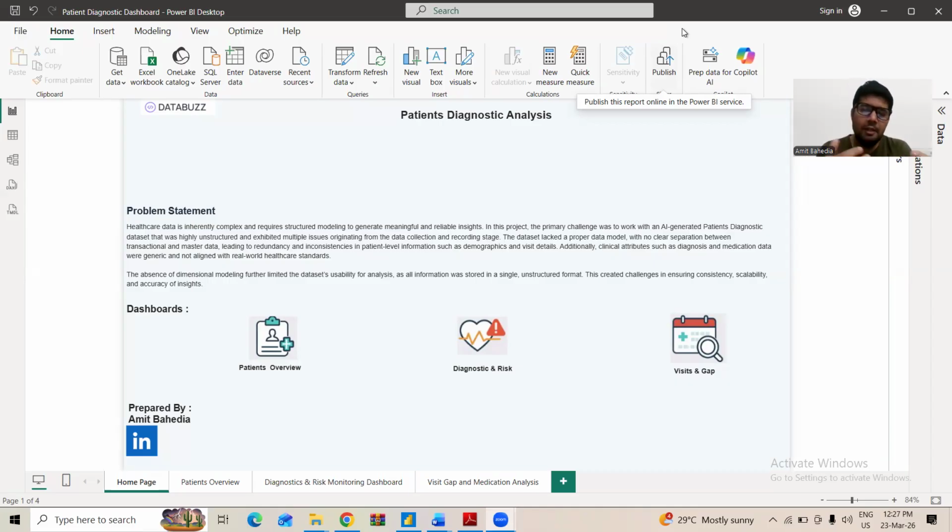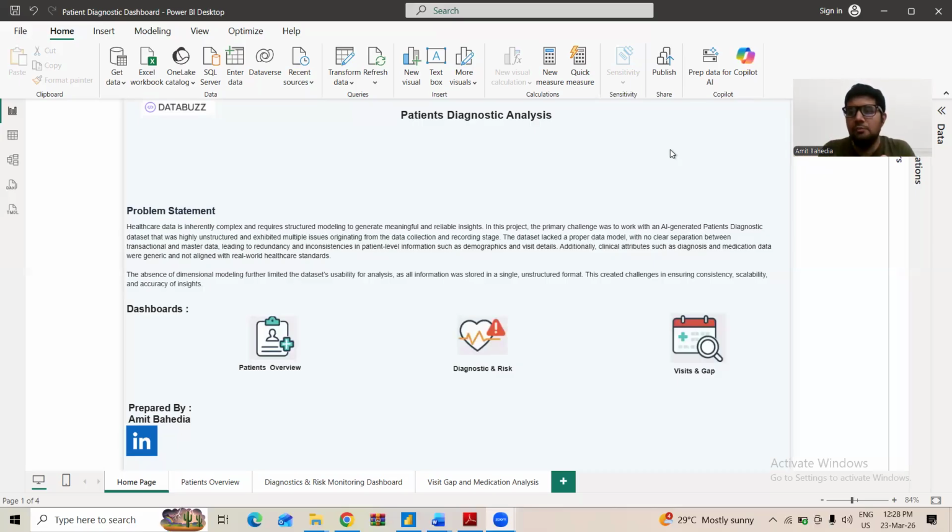Okay, so here the data set is AI generated. It was not consistent at all. There were a lot of data quality issues. Few of the data quality issues I was able to handle by doing the data cleaning and transformations, but there was some level of data which was not proper at the recorded level. Means when the data was recorded and the information was taken, it was not correct at that level. So it was also not possible for me to correct all that data, but whatever the data I was able to clean and structured, I did analysis on that.